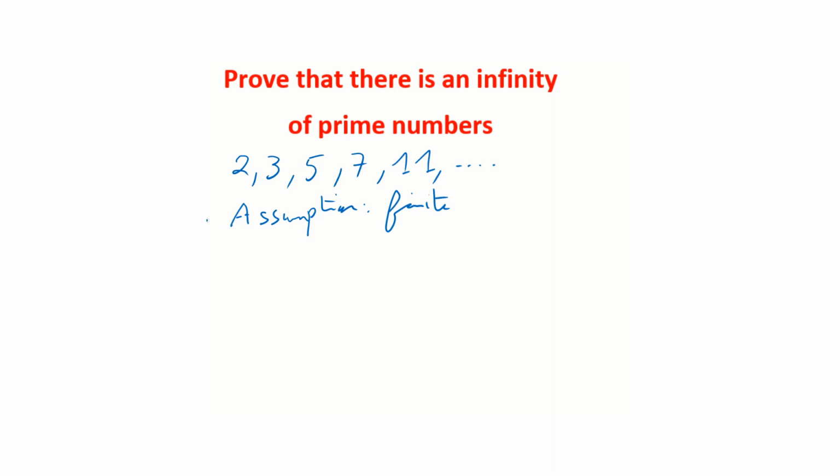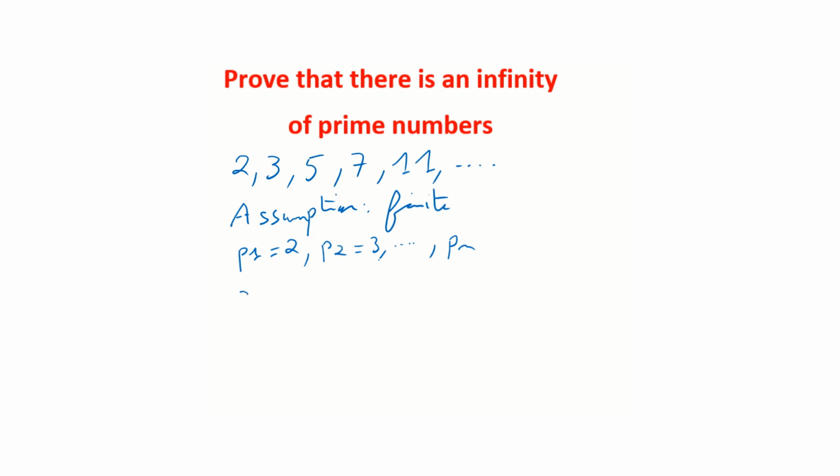So for example, we are going to call them P1, which is equal to 2, then P2, which is equal to 3, etc. And the last one, we don't know which number it is, but there is a finite number of prime numbers, we are going to call it Pn. Okay, so this is our assumption. There is only P1, P2, etc., Pn prime numbers.